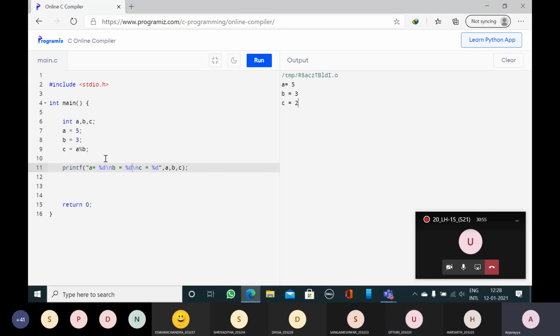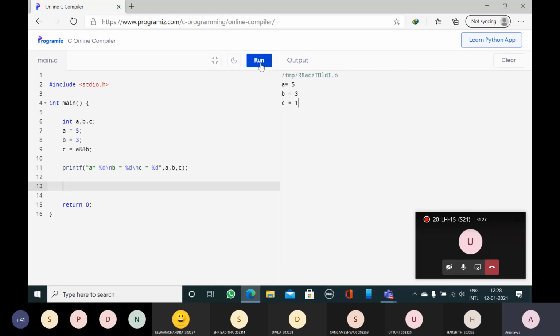So shall I change in this program only? I will change in this program only. So now logical operators. What is the first logical operator? Logical AND. Logical AND is ampersand two times. Now a is equal to 5, b is equal to 3, c is equal to a && b. Now 5 means true. 3 means true. True and true means what is the result? 1. Yes, correct.